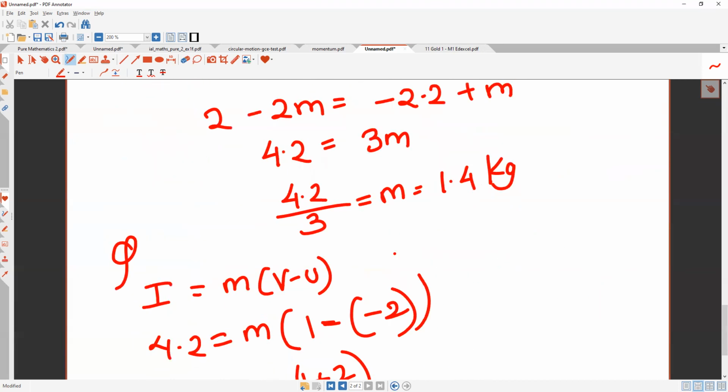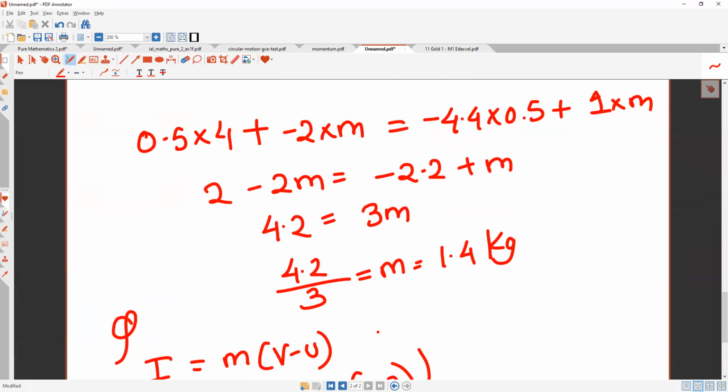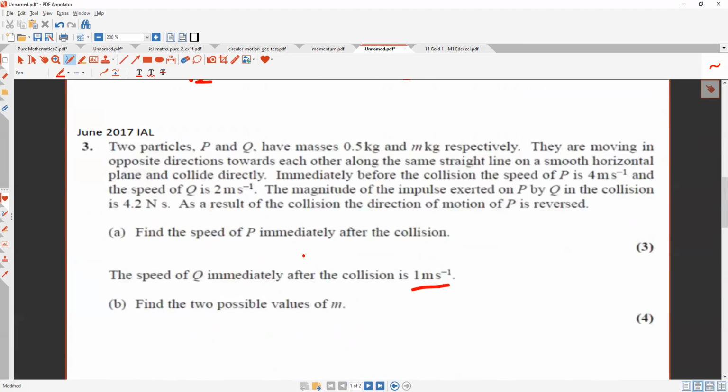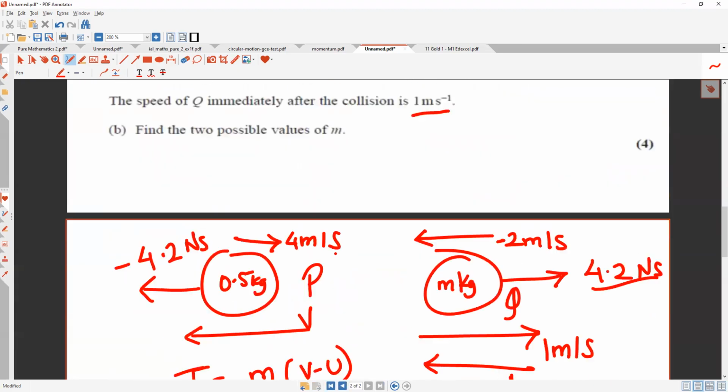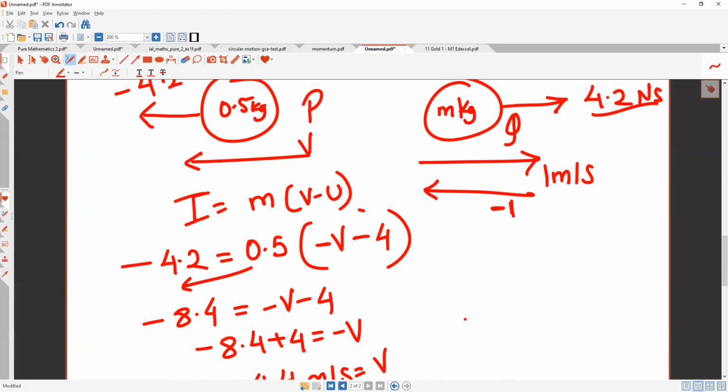So let me do that over here. Here I check with -1. So 2 minus 1 is 1. So m can also be 4.2. Understood? Because they did not specify the direction of Q for us. It could be on the right, it could be on the left. So this one can be 1 meter per second or -1 meter per second.